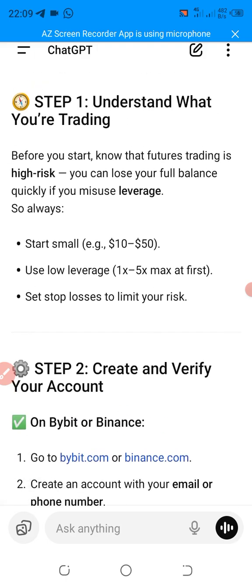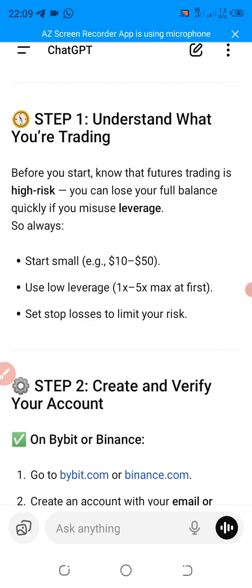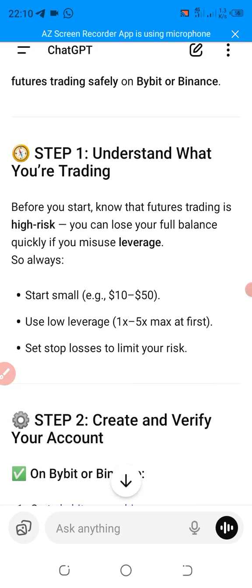You can see, understand what you are trading before you start. Know that futures trading is high risk. You can lose your full balance quickly if you misuse leverage. You can see that most people find it difficult to trade futures. Why? Because futures trading is high risk. Because of why? Because of leverage.